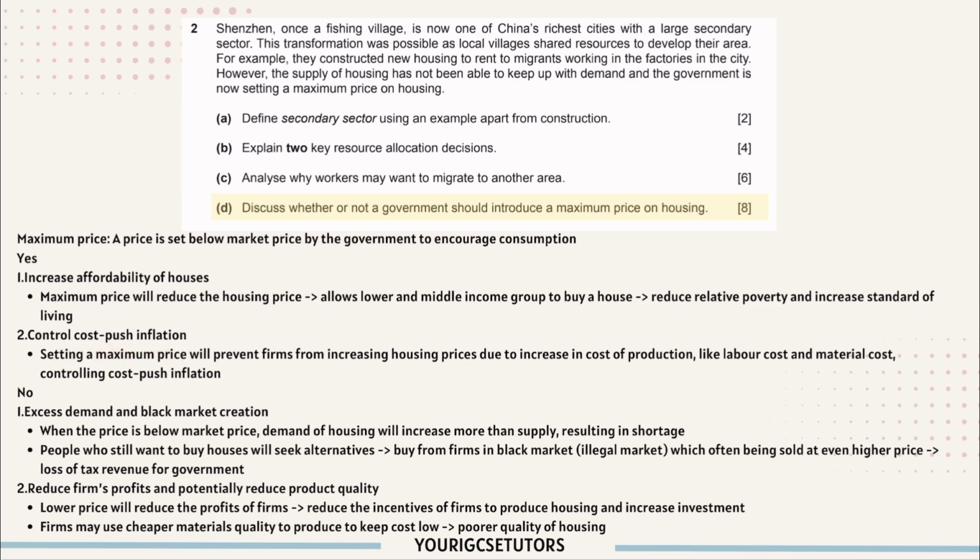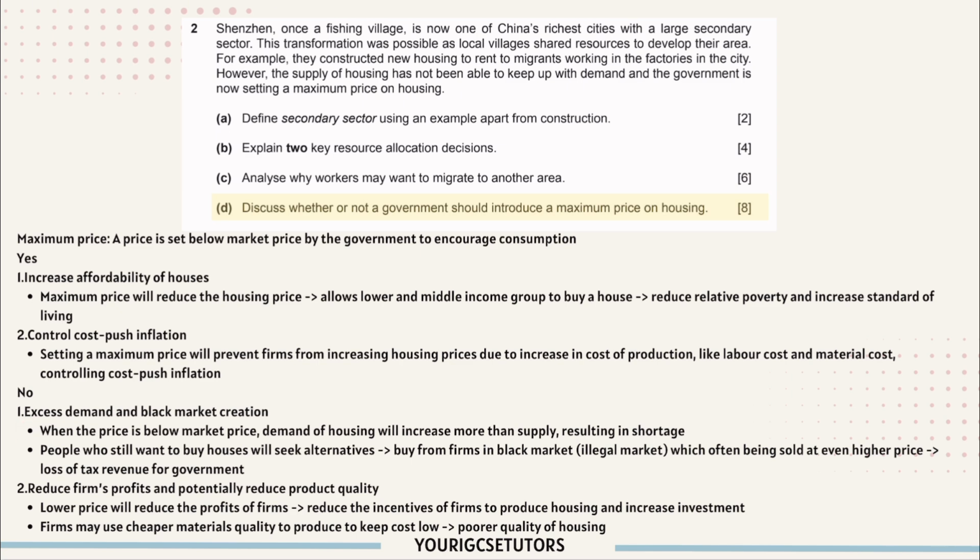So remember, there are 2 types of inflation. One is demand pull and one is cost push. Setting a maximum price will prevent firms from increasing housing price due to the increase in cost of production, like labor costs and material costs. So this can control cost push inflation. In order to make your answer stand out, you need to be specific. So here, instead of just saying inflation, we emphasize cost push inflation. So why we shouldn't introduce a maximum